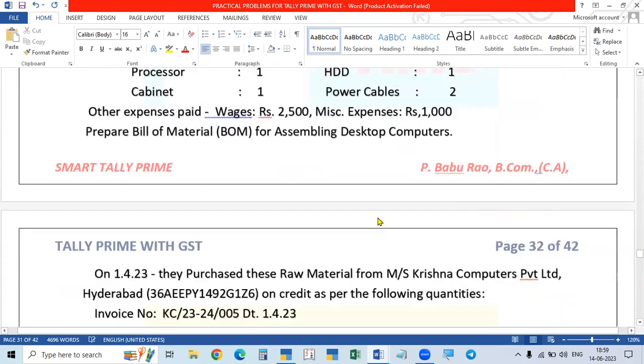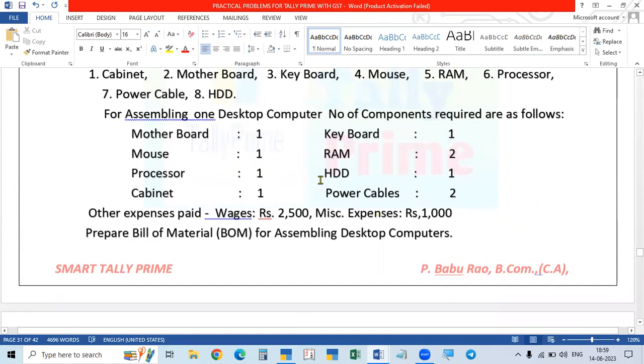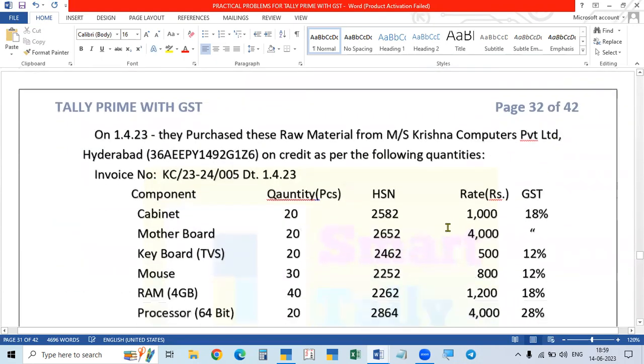Now we have to purchase that material. Then we have to make the bill of material for the desktop computers. So now we are going to purchasing.